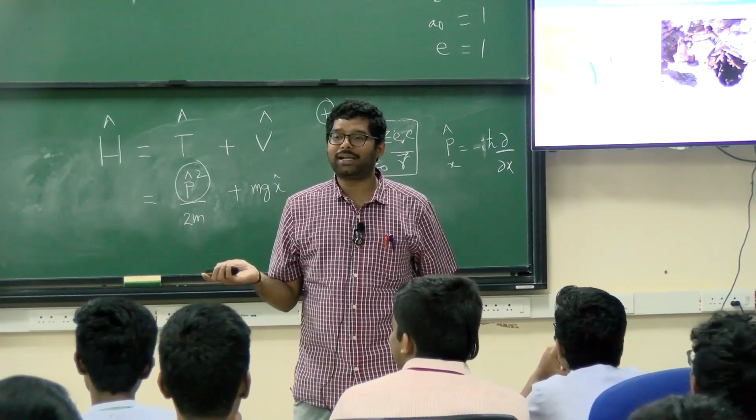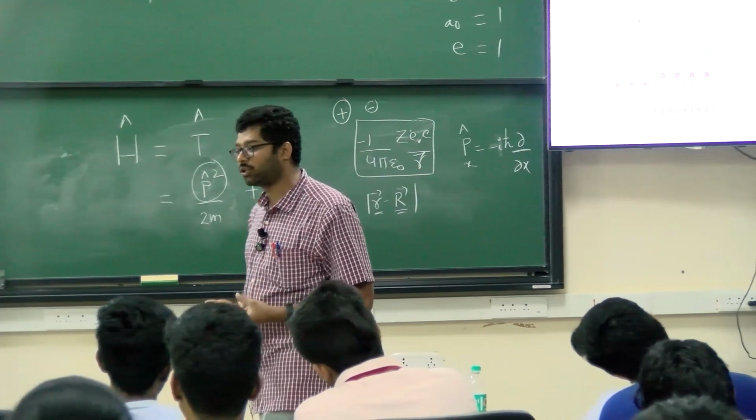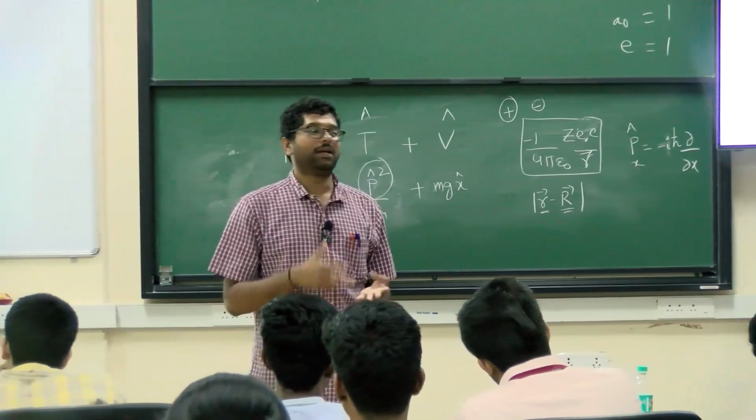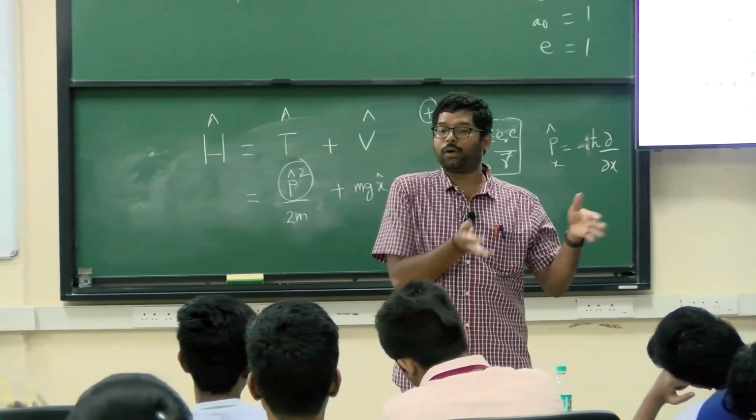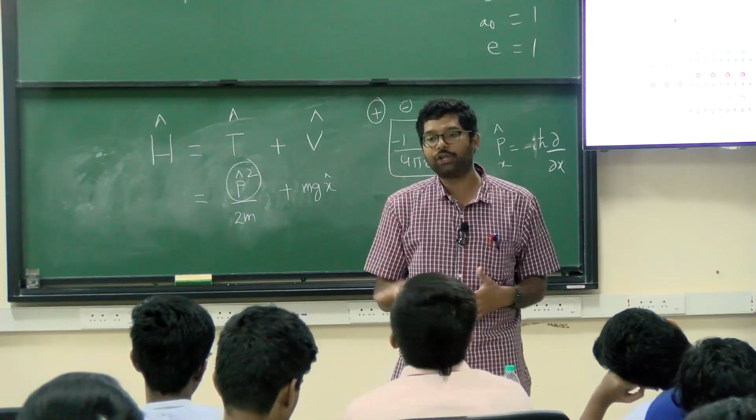So you wanted to find alternatives. So what are the alternatives? You can consider sodium-ion batteries, potassium-ion batteries, calcium-ion batteries, magnesium-ion batteries. Name one, I can make it. So all these batteries are there, but the important issue is that all the battery technologies are not similar. That means the moment I have lithium-ion battery technology, which I have mastered, for example, and I want to go to the sodium-ion battery, I have to again rework my anode material, my cathode material, my electrolyte, my separator, my current collector, etc. The things that worked for one particular battery material will not work for the other, because the battery chemistry is completely different. Therefore, you have to work on these things.